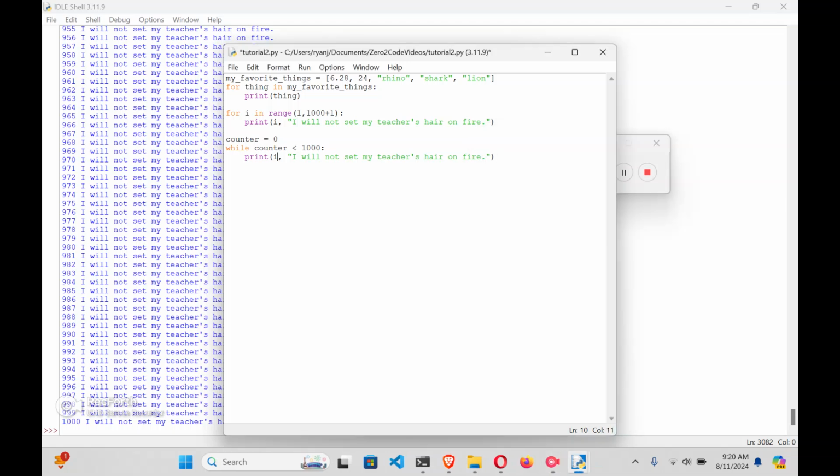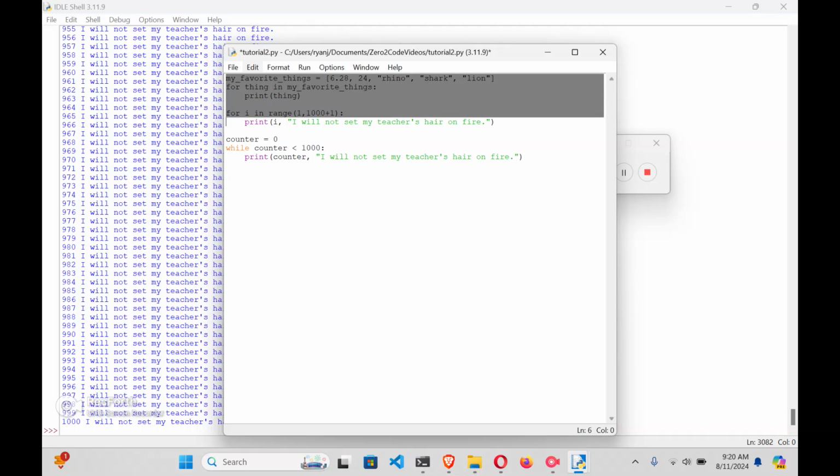Updating this print from i to count. And so if we run this again, I will go ahead and comment out these previous lines so that they don't get printed in IDLE.